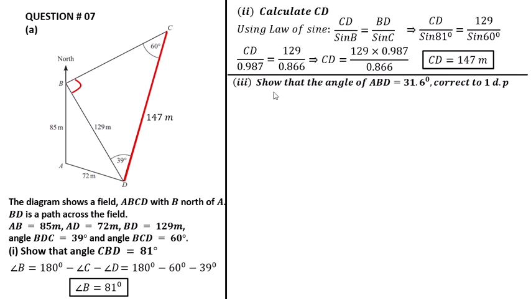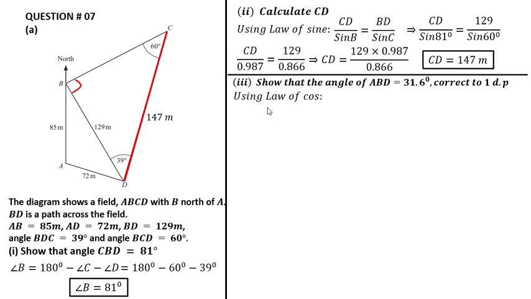Part 3. Show that the angle ABD is equal to 31.6 degrees, correct to 1 decimal place. Like this we have to determine the angle B. Here is triangle ABD, here are A, B and D. This triangle. We have to calculate this angle, angle B.